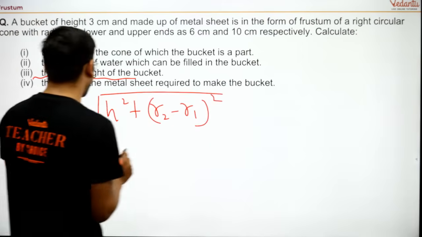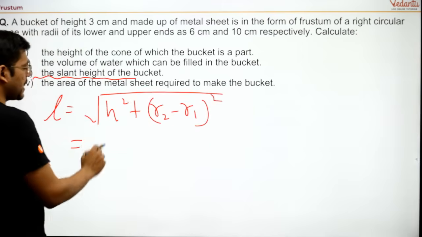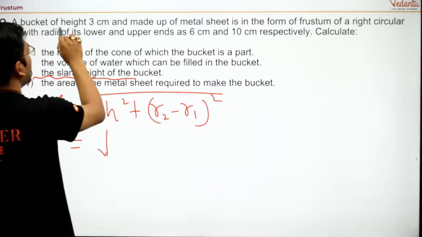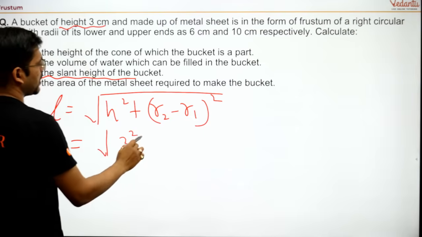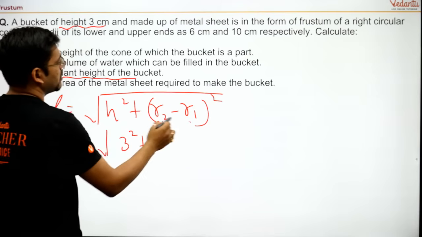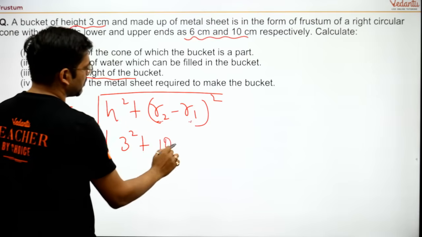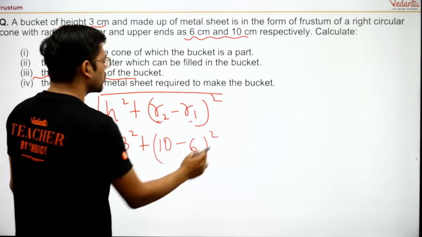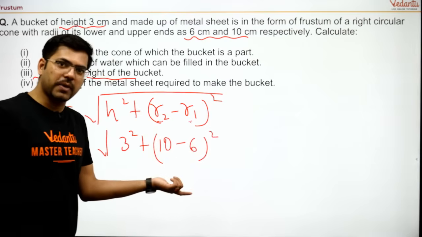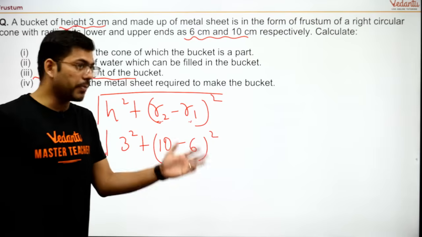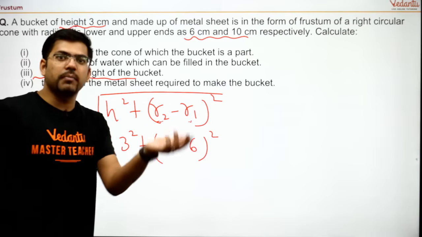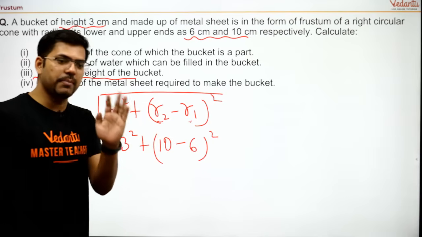You all must be remembering this. Height h is given, 3 centimeter, so 3 square plus r2 minus r1, the subtraction of the two radii, which are 6 and 10. So that will be 10 minus 6 whole square. You can write 6 minus 10 whole square or 10 minus 6 whole square. That would not be a problem, because the square of a negative number and a positive number both give the same result.